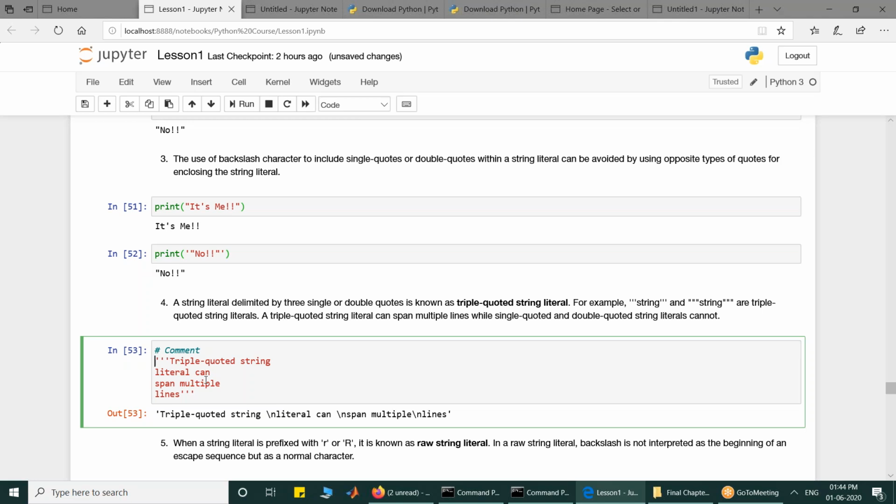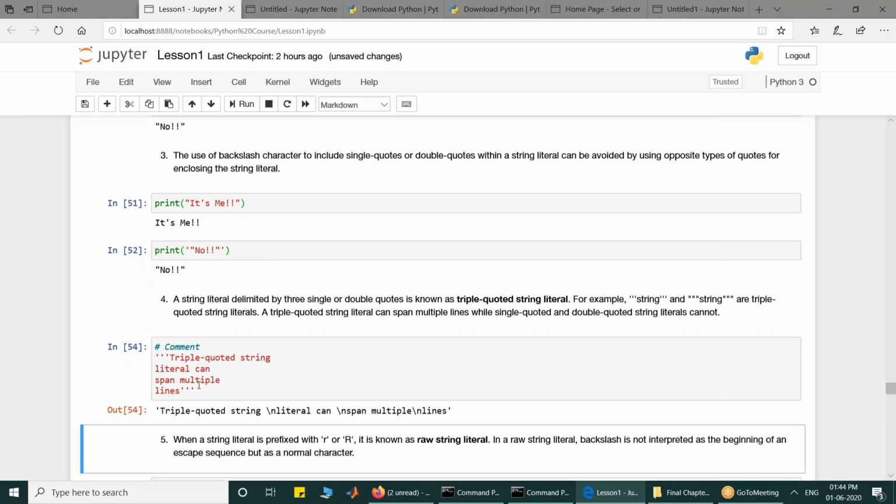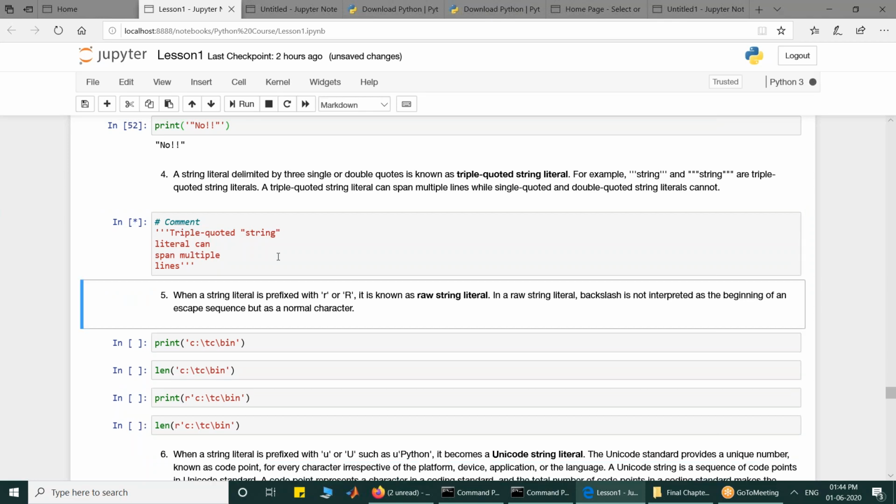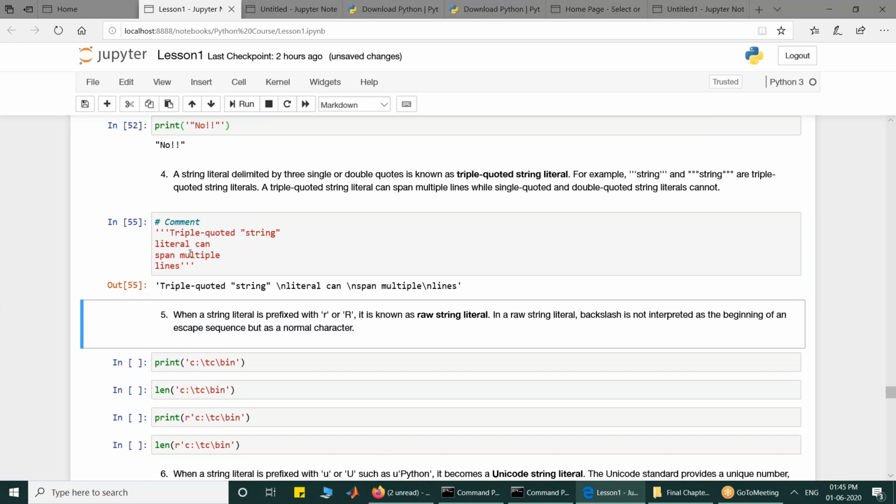So if I execute this code cell, what I have done is I have created a triple quoted string literal, and this triple quoted string literal spans multiple lines. And now if I want to use double quotes here, and if I run it, there is use of double quotes within a triple quoted string. I have a question on the chat box which says, sir, can I include double quotes in triple quoted string literals?